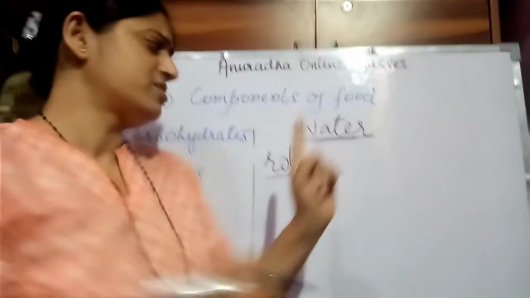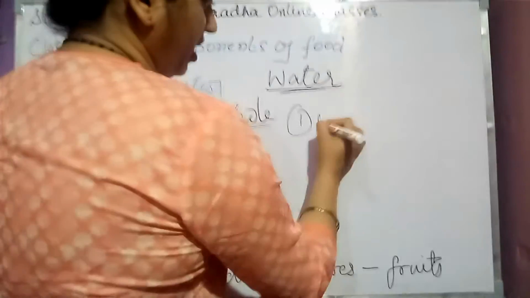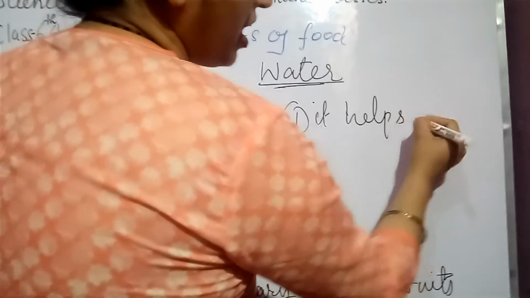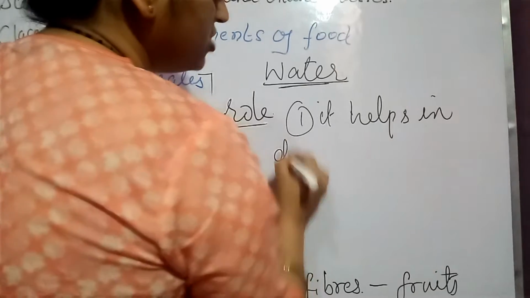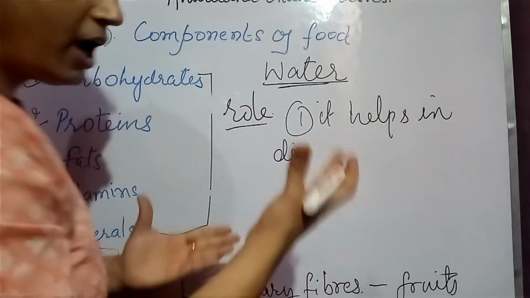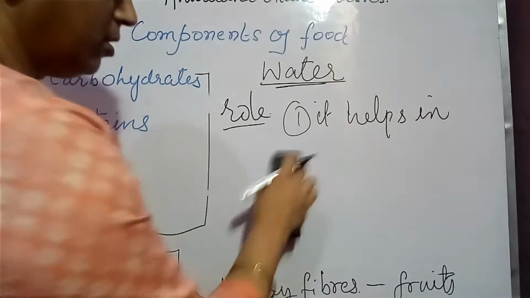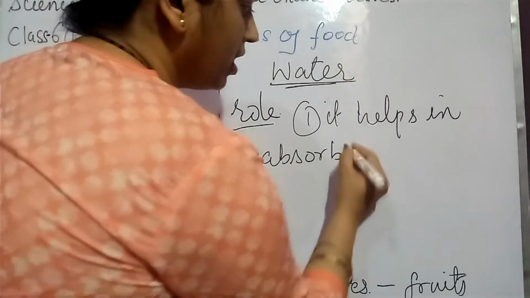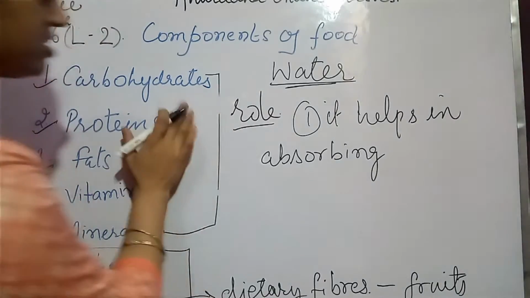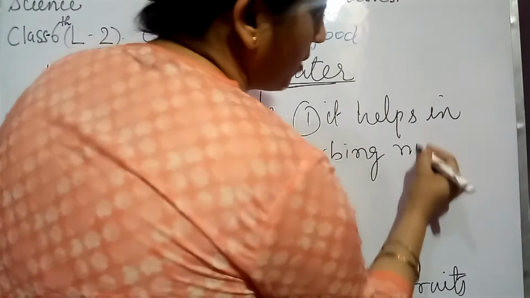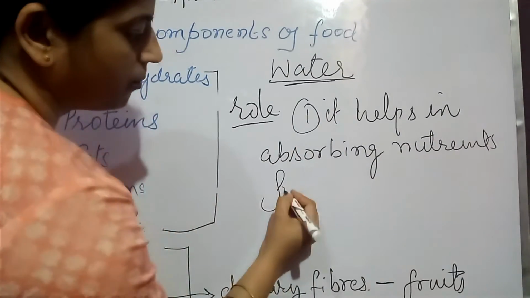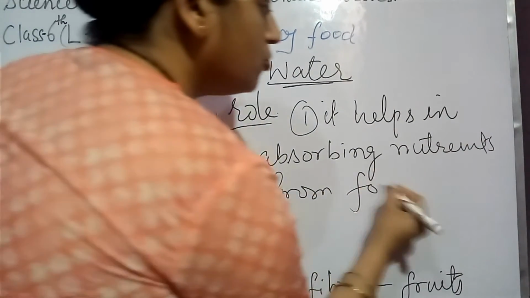Number one, it helps in digesting, in absorbing these nutrients from food.